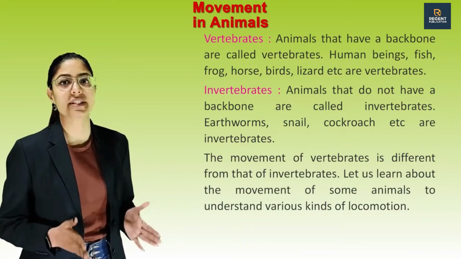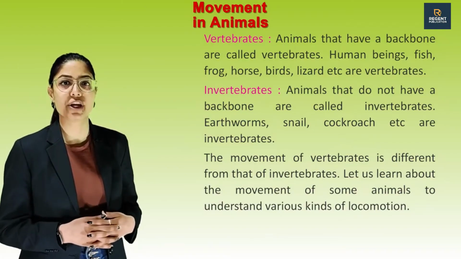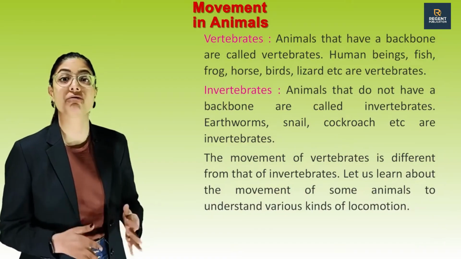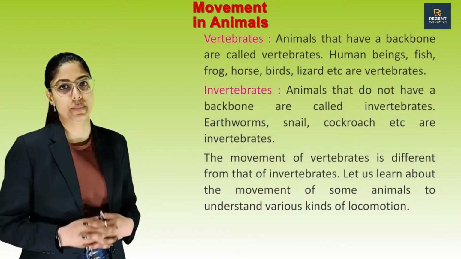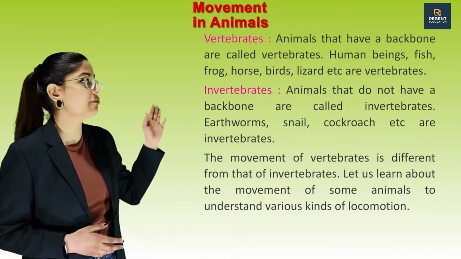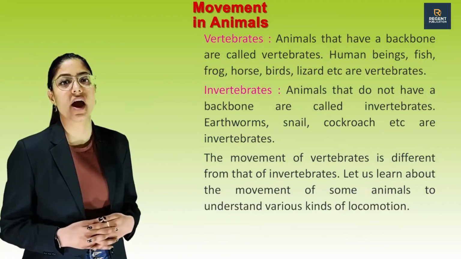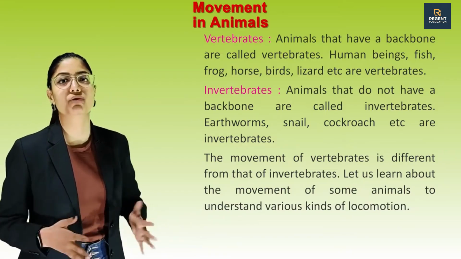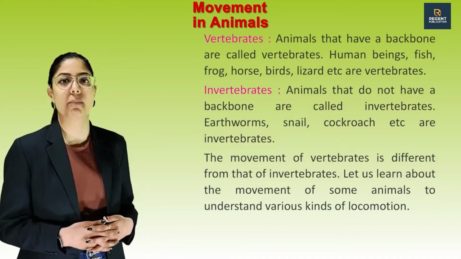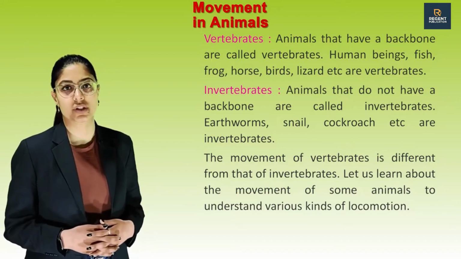Vertebrates. Animals that have a backbone are called vertebrates. Human beings, fish, frog, horse, birds, lizard, etc. are vertebrates. Invertebrates. Animals that do not have a backbone are called invertebrates. Earthworms, snail, cockroach, etc. are invertebrates. The movement of vertebrates is different from that of invertebrates. Let us learn about the movement of some animals to understand various kinds of locomotion.